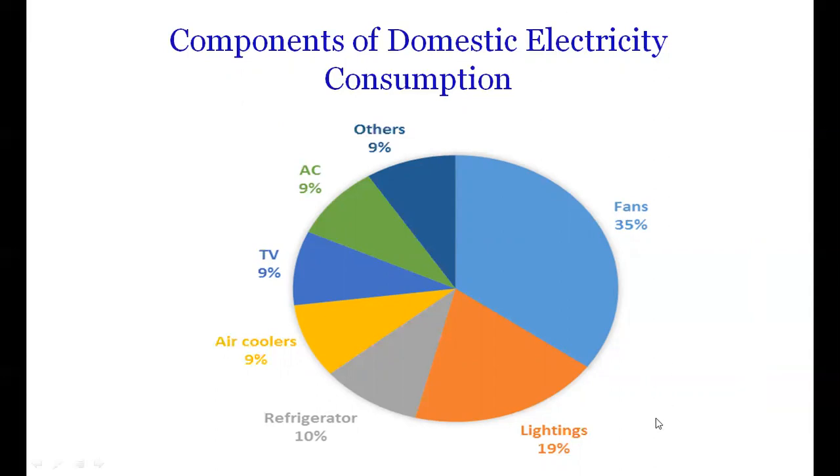Fans consume 35% of total energy and lighting consumes 20% of energy. Refrigerator 10%, coolers 9%, TV 9%, air conditioners 9%, and others also 9%. So the major energy consuming devices in the domestic sector are fans and lighting.